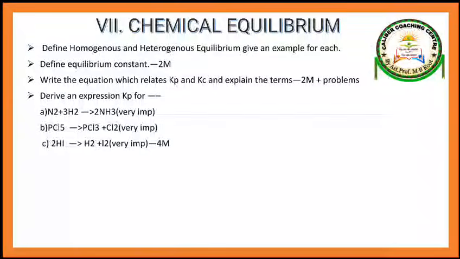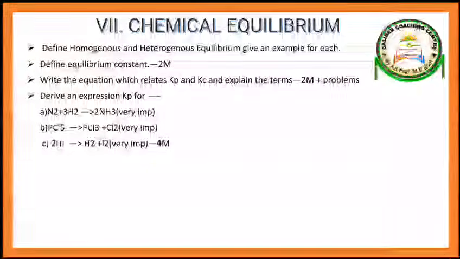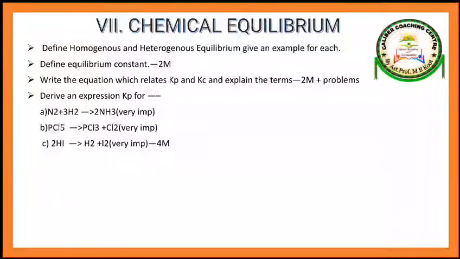For example, Kc and Kp are defined as molar concentrations of products divided by molar concentrations of reactants raised to the power of their coefficients. So for example, for ammonia, if you write Kc for the first reaction, molar concentration of product means molar concentration of NH3 raised to square, because whatever the coefficient is, you have to square it. Whatever the reactants are, you write them divided by the concentration of reactants raised to the powers of their coefficients. So like that you have to write the Kc expression.